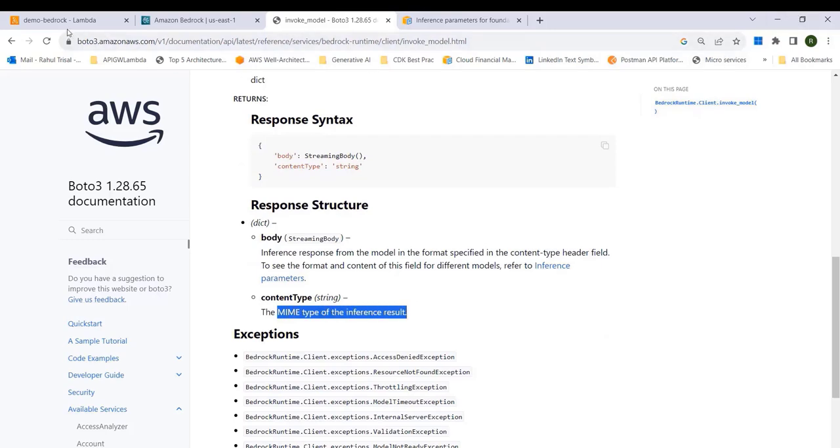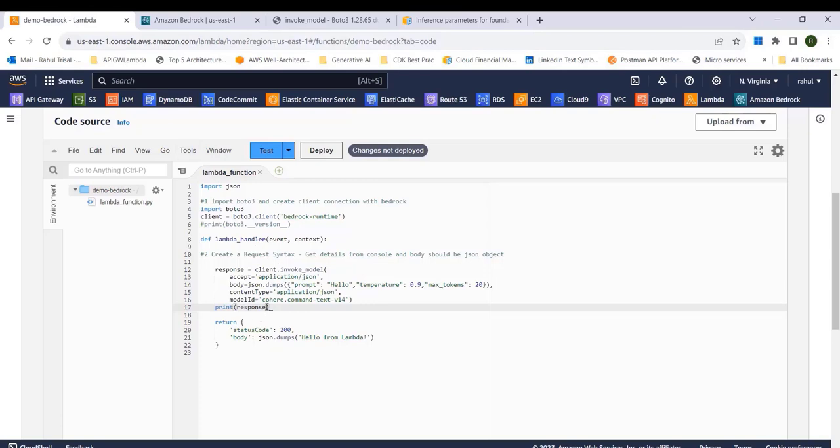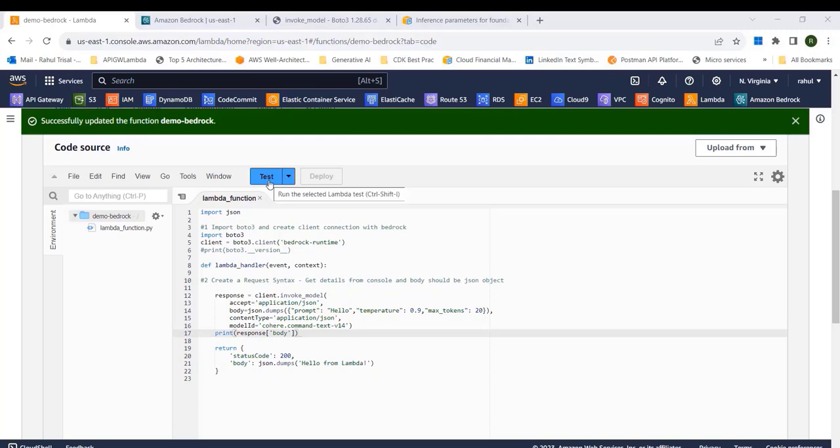Because it's a dictionary, you can see the response structure is a dictionary, so I can just add a dictionary element here and say body. Okay, now let's go ahead and try this out. Let me just do a deploy. Now let's go ahead and test this out.